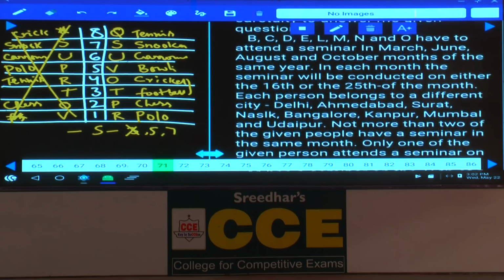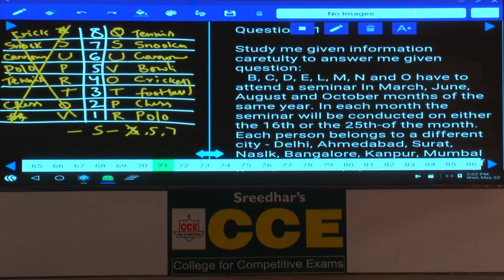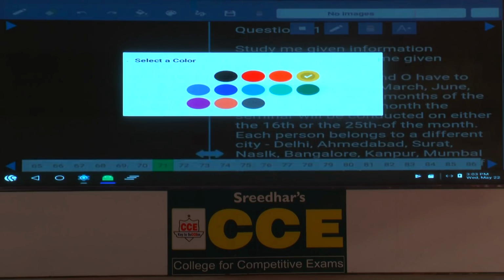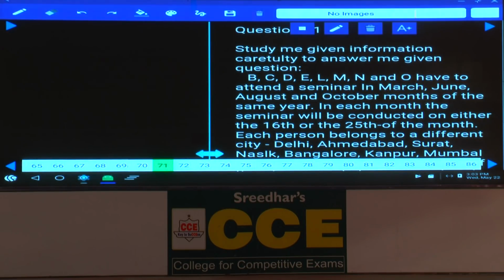Now, in this 71 to 75, B, C, D, E, L, M, N, O are the 8 persons. They have to attend a seminar in March, June, August and October. Only 4 months were given. Isn't it? 8 persons, 4 months and 2 different dates. Now, first we need to write down the months here: March, June, August and October.